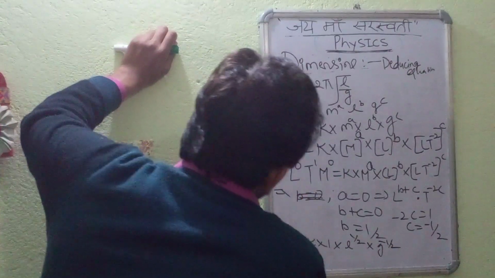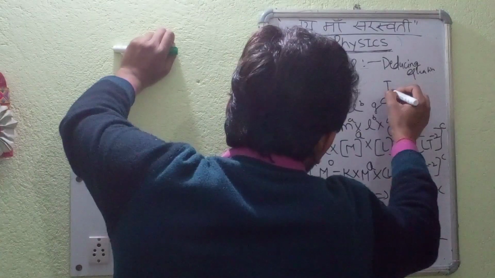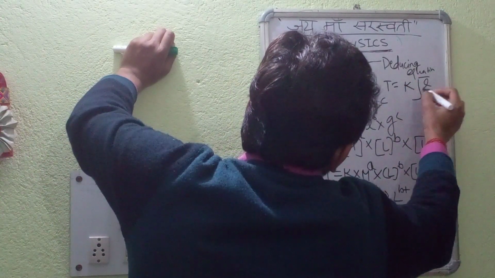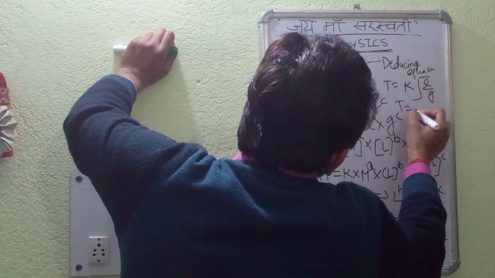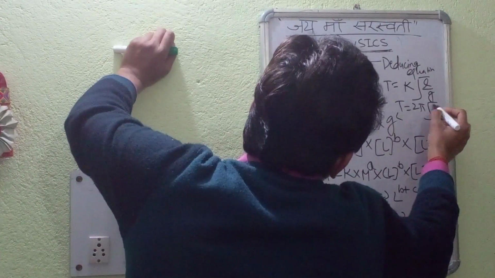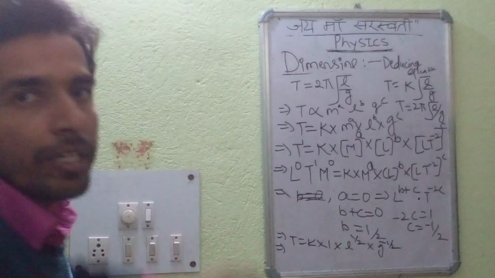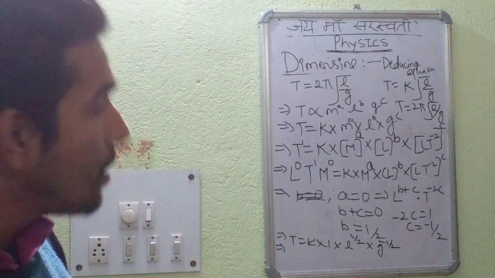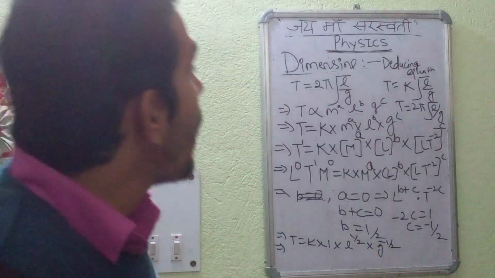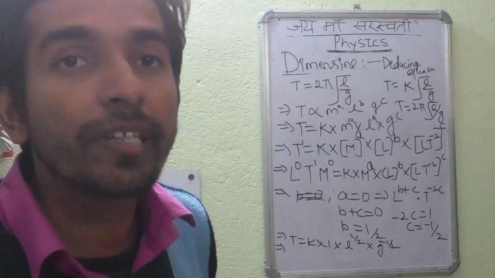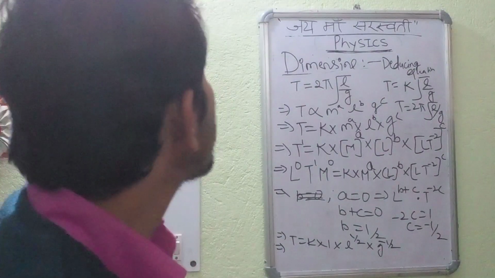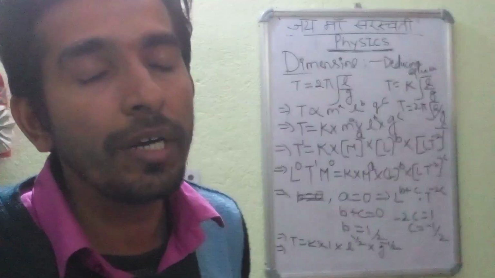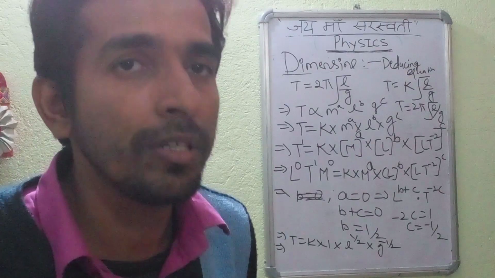Whenever we are writing in the equation form, it will be T is equal to k under root L by g. And that k is 2 pi. So we had deduced the equation using the concept of dimension, that T is equal to 2 pi under root L by g, where T is the time period of the simple pendulum. This equation is independent of the mass. The time period depends on the length and the acceleration due to gravity.